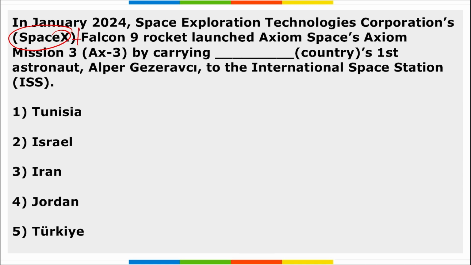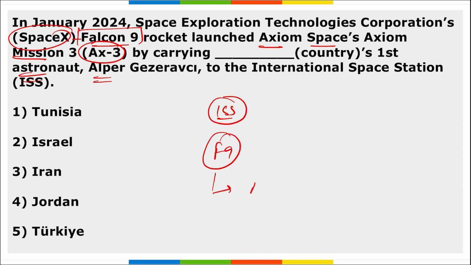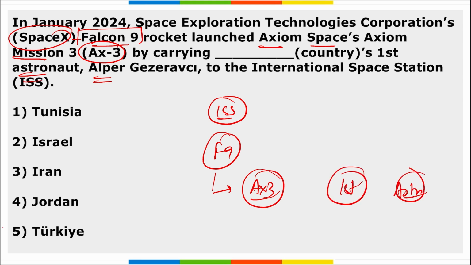SpaceX rocket, that is Falcon 9, launched Axiom Space Axiom Mission 3, that is AX-3, and this Axiom mission carried Turkey's first astronaut, Alper, to the International Space Station. So the Falcon 9 rocket was used to launch the AX-3 mission, that is Axiom Space Mission 3, and it was carrying the first astronaut of Turkey into the International Space Station.